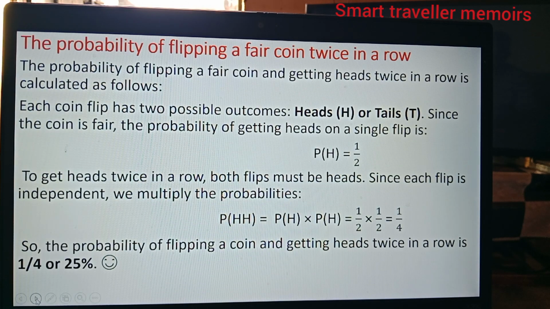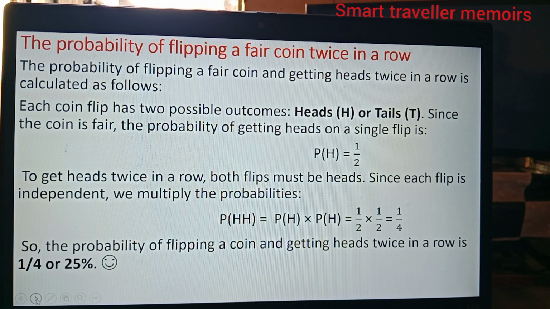The probability of flipping a fair coin and getting heads twice in a row is calculated as follows. Each coin flip has two possible outcomes, heads or tails. Since the coin is fair, the probability of getting a head on a single flip is a half. To get heads twice in a row, both flips must be heads. Since each flip is independent, we multiply the probabilities.